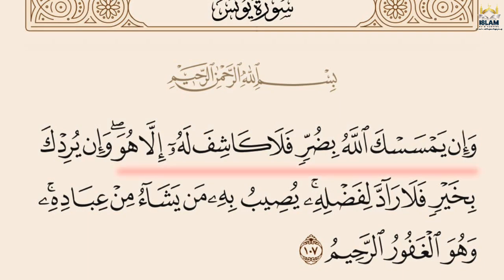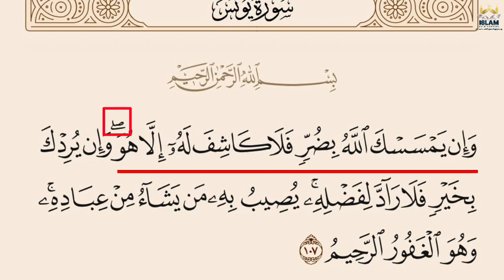An example for that is where Allah subhanahu wa ta'ala says, وَإِن يَمْسَسْكَ اللَّهُ بِضُرٍّ فَلَا كَاشِفَ لَهُ إِلَّا هُوَ. If you notice on that illa huwa, you would see that there is the sword sign there. It is permissible for you to pause, but the best thing for you is to continue. Which means you can read it either way. You can either pause on it or you can continue.